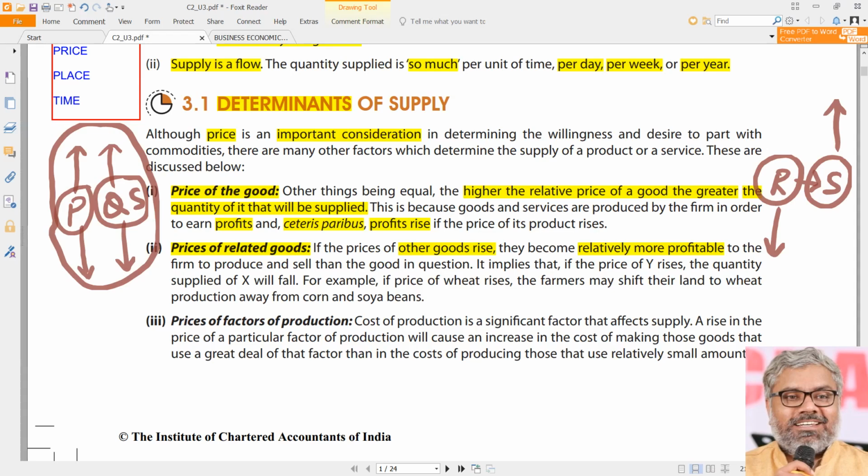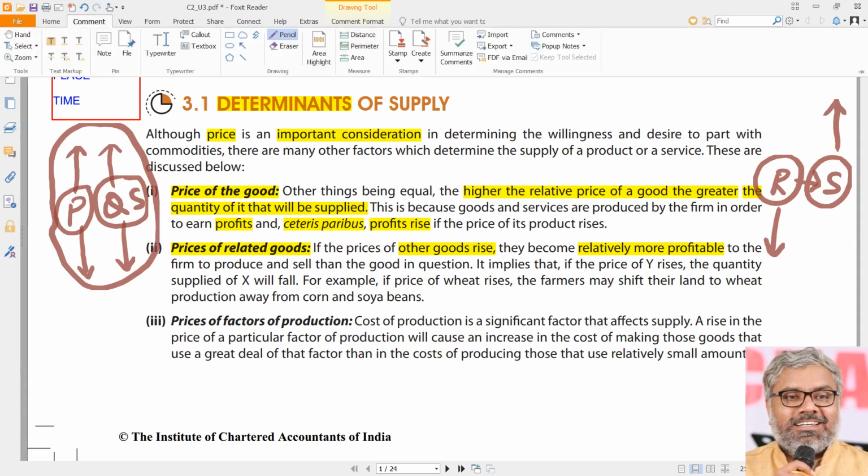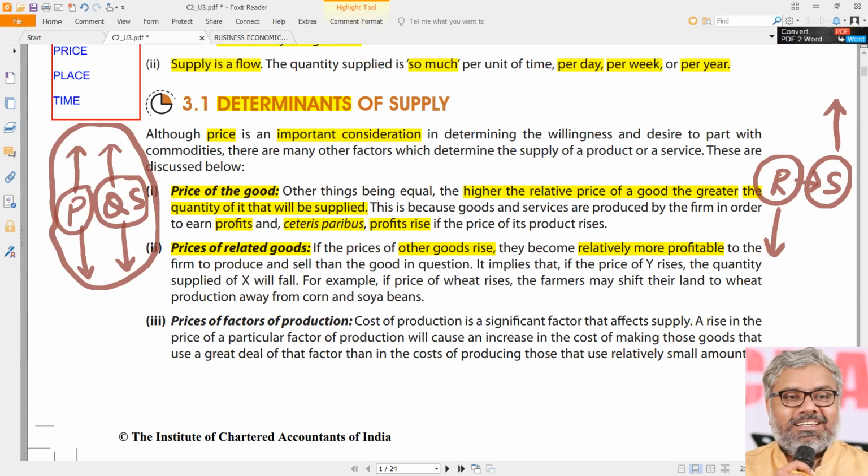That is how prices of related goods will definitely have an influence on the supply of the original commodity. For example, let us say the price of Y rises, then the quantity supplied of X will fall naturally. Why? Because people will shift from production of X to production of Y, because Y is now more profitable. That's what happens in case the prices of related goods are high.